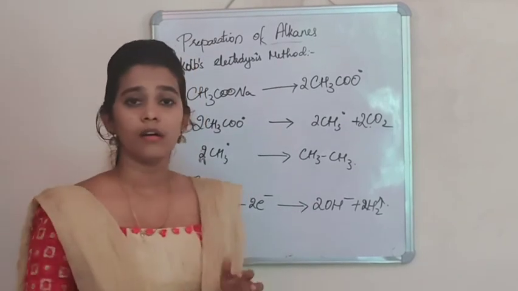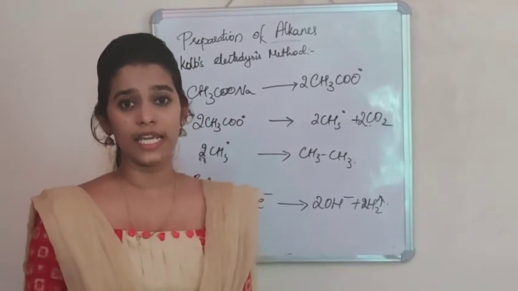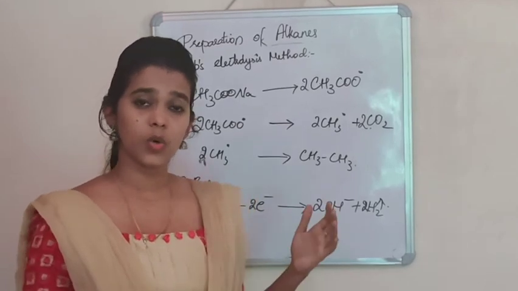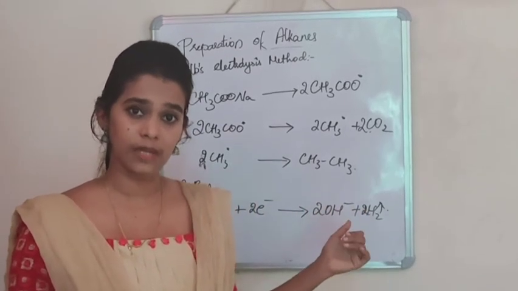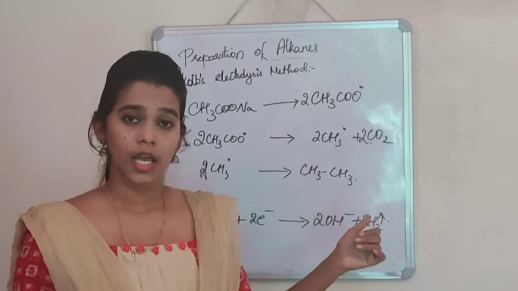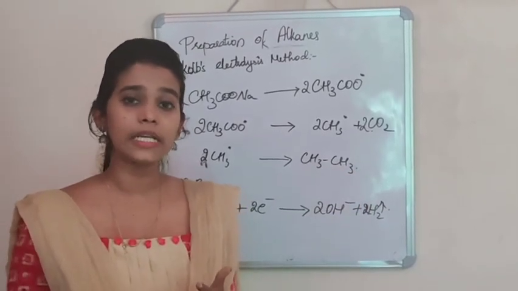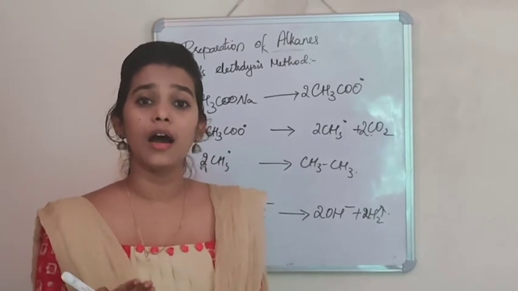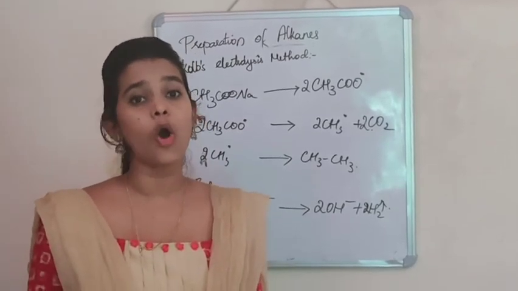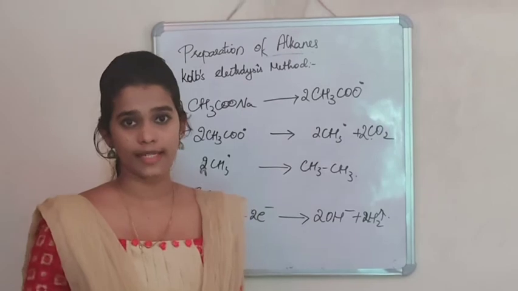So by this method it is clear that there is a production of alkanes containing an even number of carbon atoms. So there is a production of ethane, butane, hexane, octane, decane, but there is no production of alkanes containing an odd number of carbon atoms.